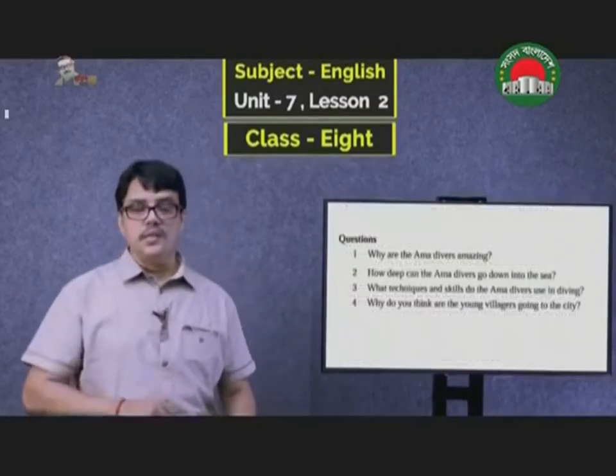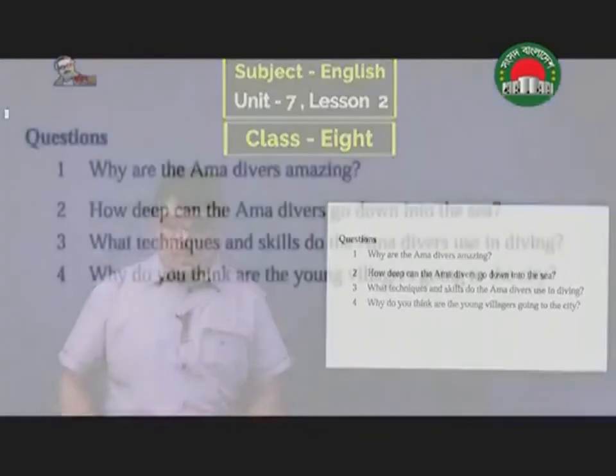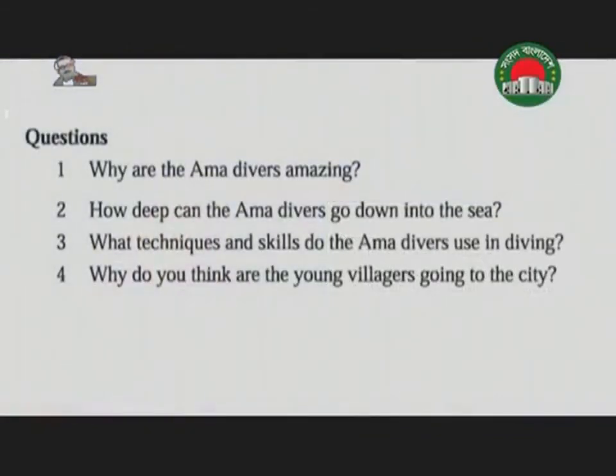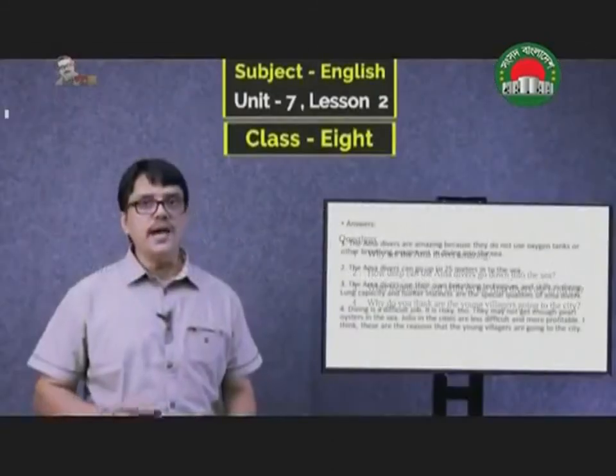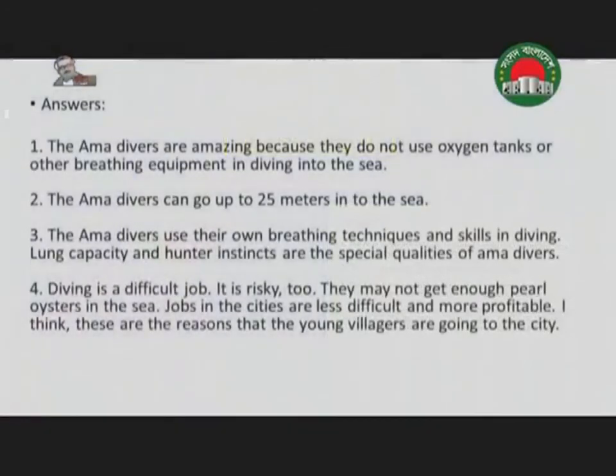My students, now we'll practice with some questions. You see, first question. Why are the Ama divers amazing? You can write the answer from here. The Ama divers are amazing because they do not use oxygen tanks or other breathing equipment in diving into the sea.